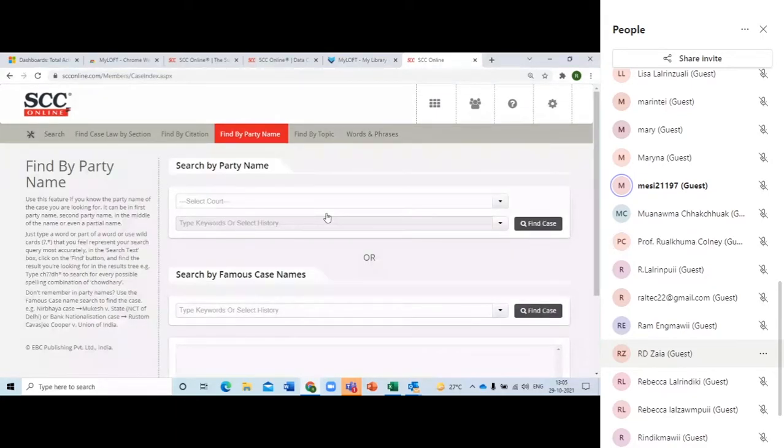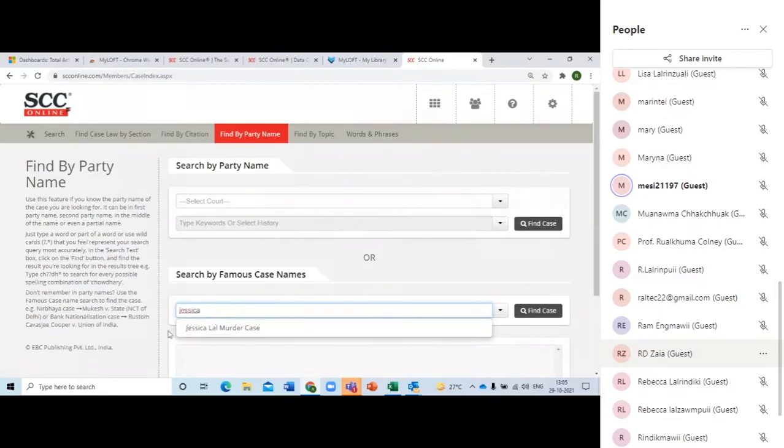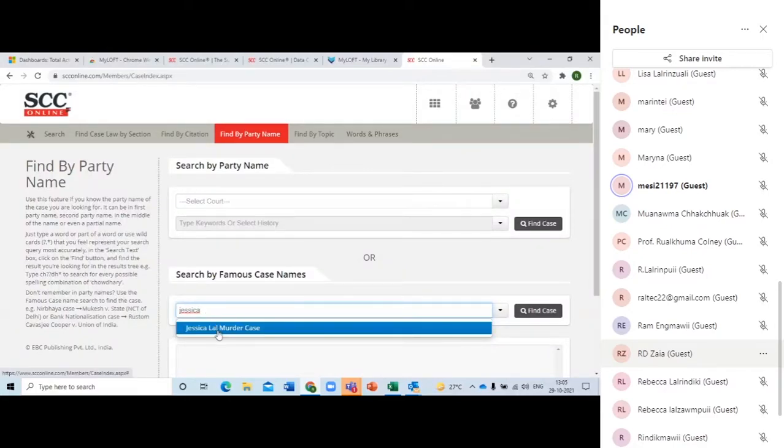But you can also have a third option, that is sometimes you don't remember the party name, you have a title which is given to a case, like Mumbai Blast case, Sabarimala case, Triple Talaq case, then Redford attack case, LGBT case. All these are titles given to a particular case. Now, if you don't have a party name, then like Mr. Anna is now doing in search by famous case name, there are two options. Either you take this or you take this.